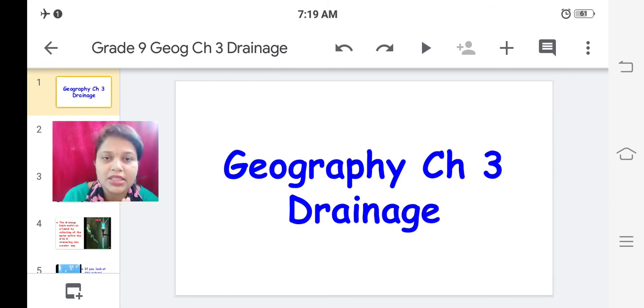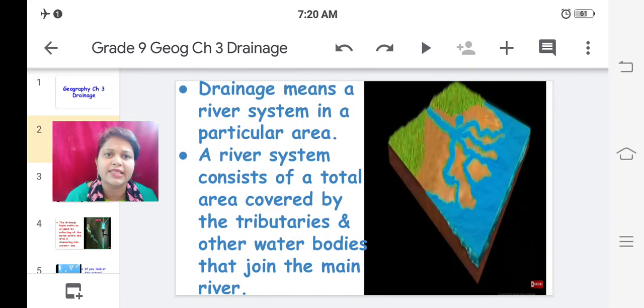But drainage, in a broad way, we mean it is a river system. Okay, so what are the river systems, which are the river systems of India, from where they flow, how they are divided into how many parts, and how do they work. So all these things we are going to cover in this chapter, drainage. So let us move to the second slide.